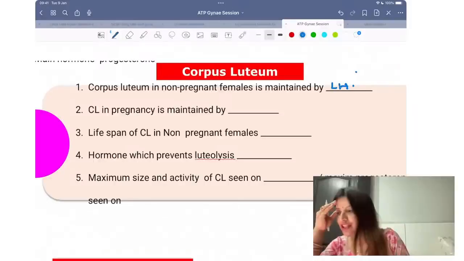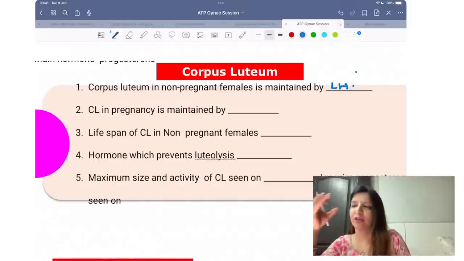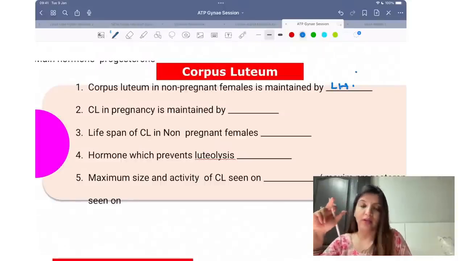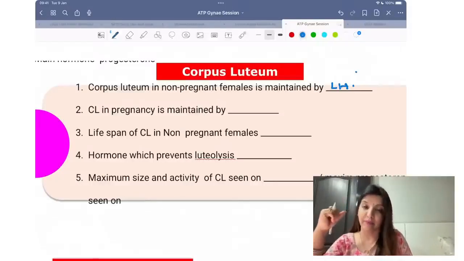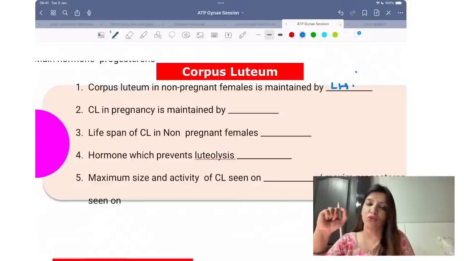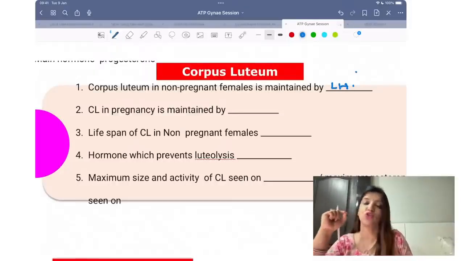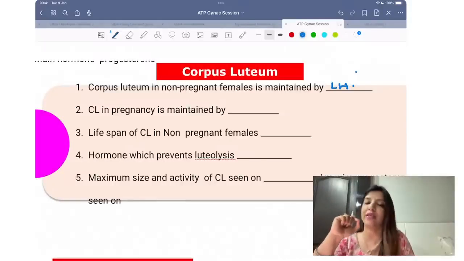Krishnan Minathchi Sundareshan, whatever your name is, I'm so sorry to pronounce it. Beta, I would want that once these sessions are over, in OBGY especially, there are some answers which you are giving wrong. I'm not demotivating you, but you are actually trying to give the answers. That is making me happy. So once this session is over, please go through these sessions twice. If you go through these sessions twice, then you will not have any difficulty.